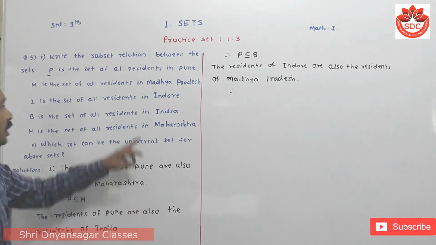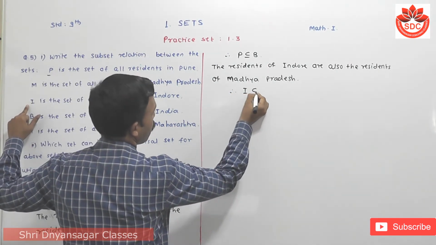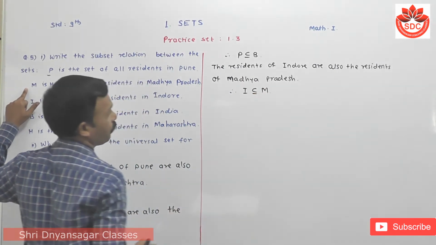Therefore, Indore is denoted by I, and I is a subset of Madhya Pradesh, denoted by M.